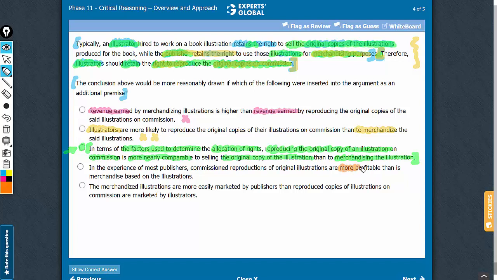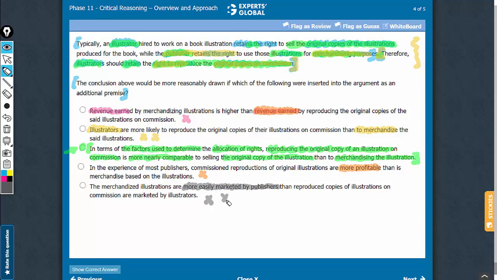Answer choice D has a similar problem that answer choice A had. The argument is not concerned with what earns higher revenue or what is more profitable. The argument is concerned with who gets what rights. Answer choice E is concerned with what is more easily marketed by publishers. This is out of the scope of the argument, and therefore this cannot qualify as a valid strengthening statement.